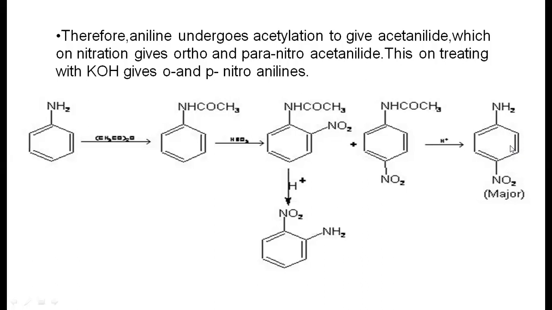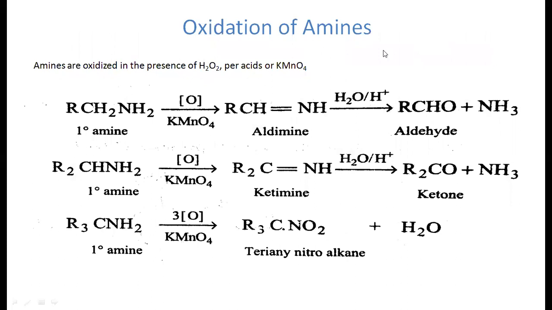So like this, we can prepare these products, as aromatic amines generally are involved in electrophilic substitution reactions. Next, coming to the oxidation of amines. Amines are oxidized in the presence of H2O2, that is hydrogen peroxide, or peracids, or potassium permanganate. All these are oxidizing agents. Oxidation is nothing but addition of oxygen or removal of hydrogen. So here this compound is a primary amine.